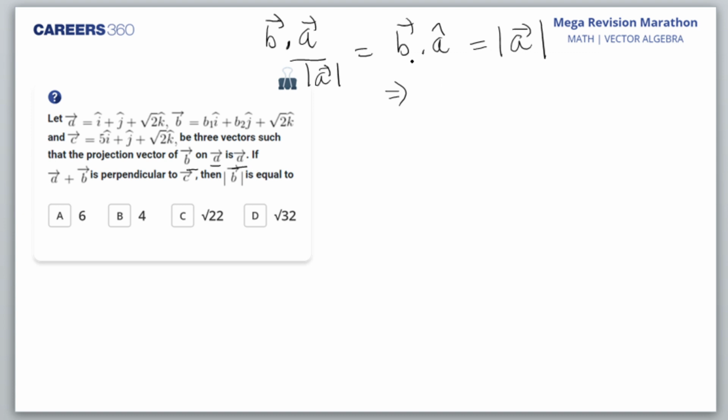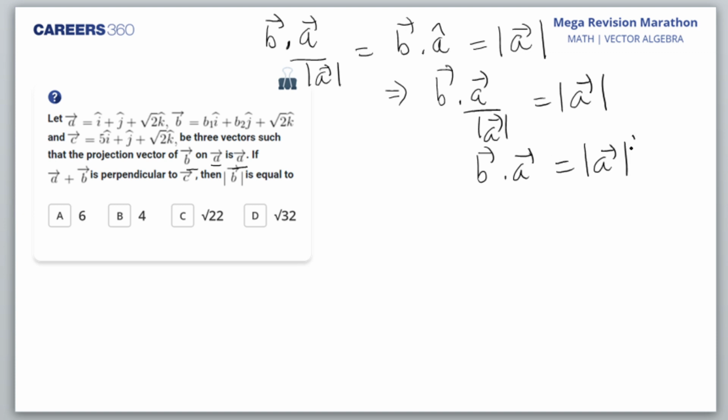So this is B dot A upon mod A is equal to A. This was just to explain the formula, and now I'm using it to solve. So B dot A is mod A square. Is it okay?